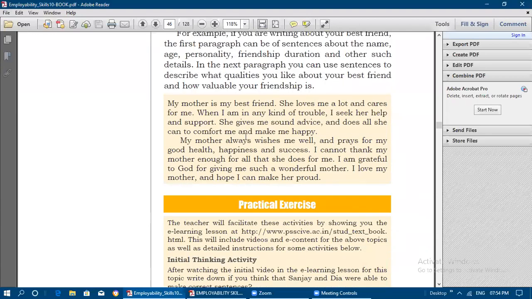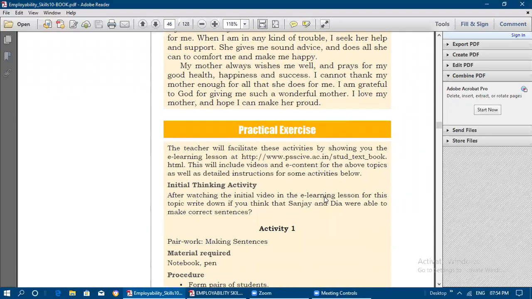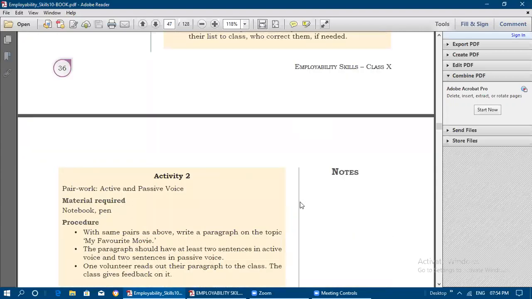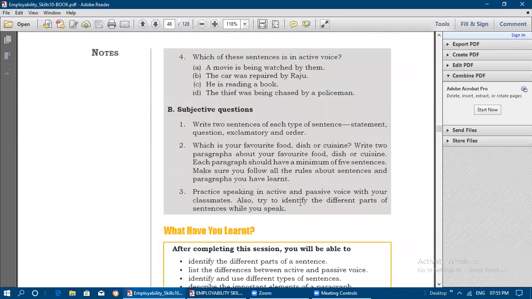So here you can see the example paragraph also. Okay. See here, My Mother Is My Best Friend. About best friend only they have written two paragraphs. So first it is saying about the general details, and second describing about her qualities. Okay, so like that we can write the paragraphs.